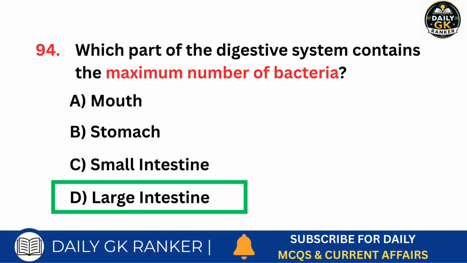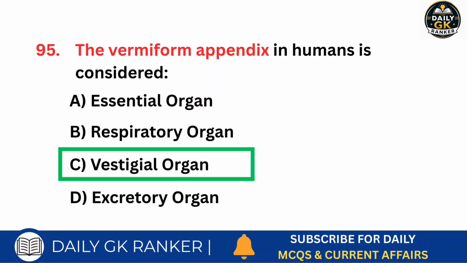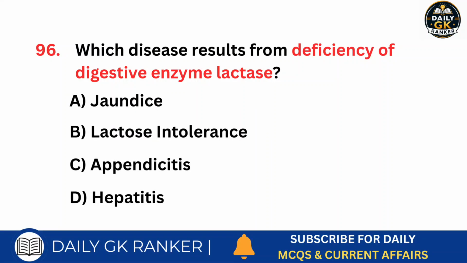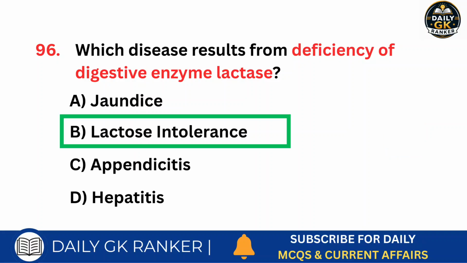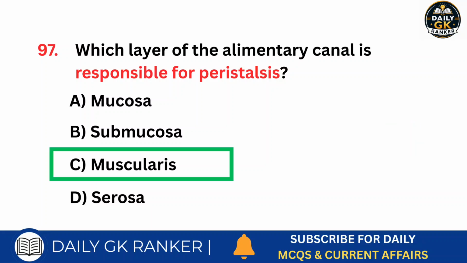Answer is large intestine. The vermiform appendix in humans is considered. Answer is vestigial organ. Which disease results from deficiency of digestive enzyme lactase? Answer is lactose intolerance. Which layer of the alimentary canal is responsible for peristalsis? Answer is muscularis.